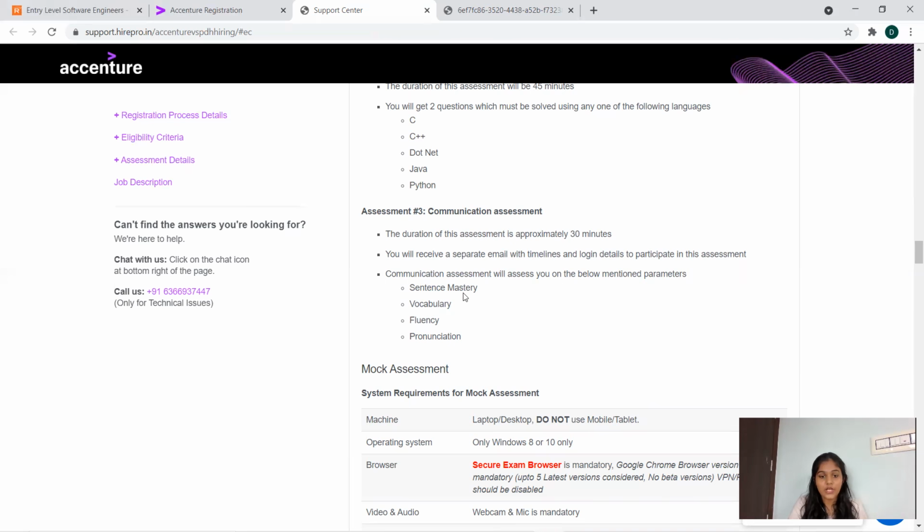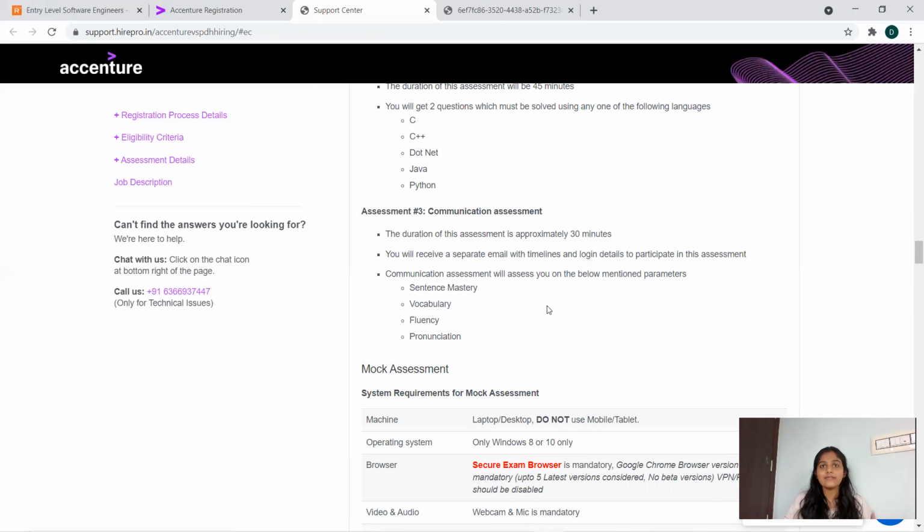This is the communication round. There is sentence mastery, some sentence framing, missing letters you have to join, and comprehension. Then vocabulary, synonyms and antonyms, to check your vocab and meanings. Fluency is very important. You will have to communicate in a good manner. Pronunciation is basically accent. Accenture follows British or American English, and accent will be tested in pronunciation. Friends, everyone knows English now. We write our exams in English, we are English medium school, everything is in English now.